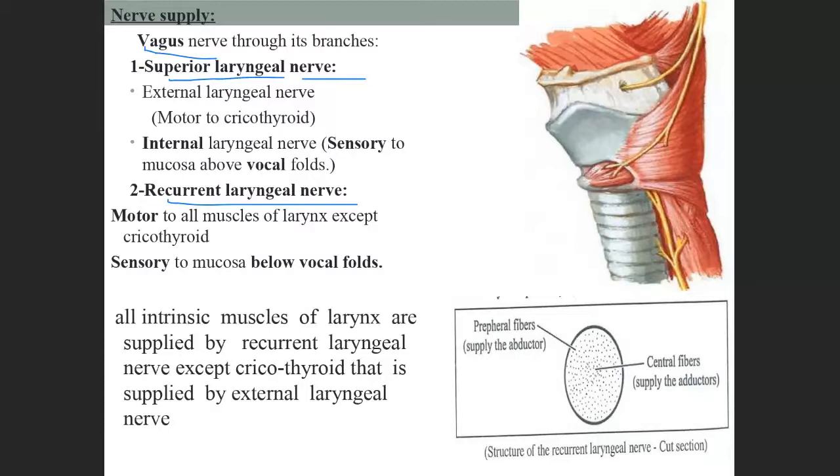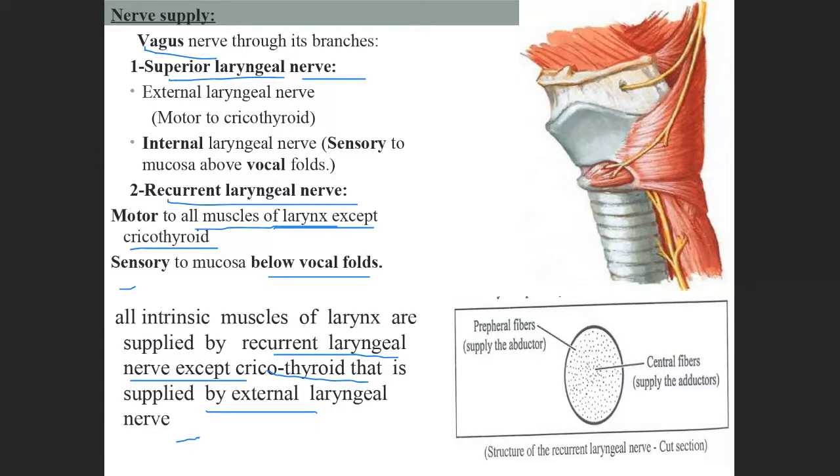The motor nerves supply all the larynx except the cricothyroid, which is supplied by the superior laryngeal nerve, and the sensory part below the vocal cord is by the recurrent laryngeal nerve. Again, the same sentence is repeated here.